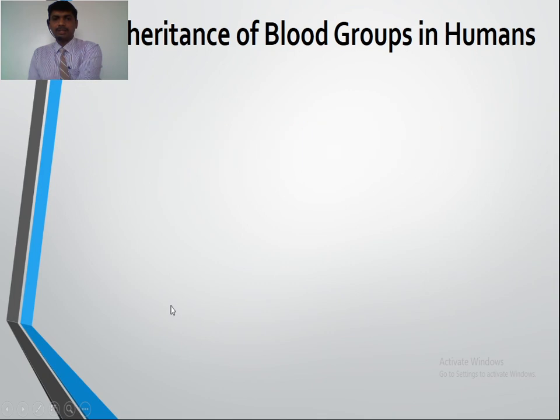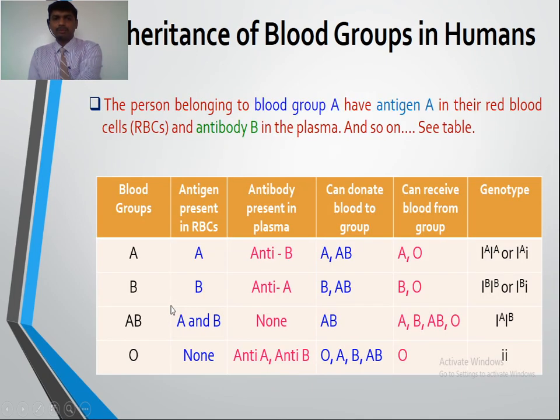If you see the table of blood groups here, IA can produce the antigen A. So a person having blood group type A has the possible genotype capital IA IA or capital IA small i. This small i is recessive to both capital IA and capital IB.